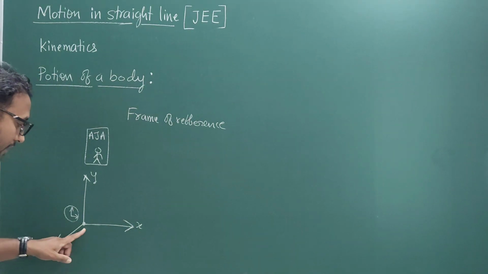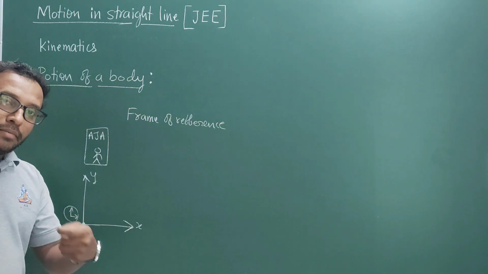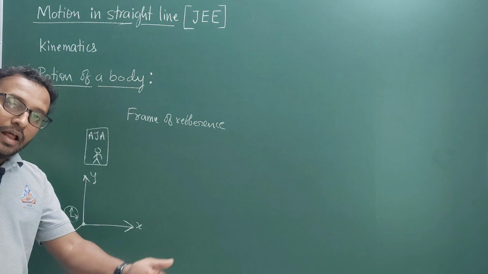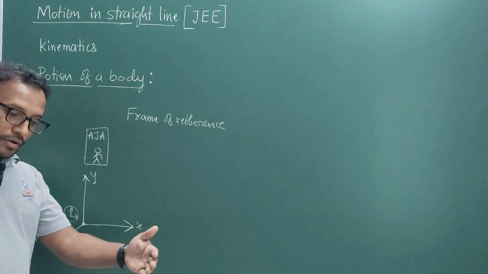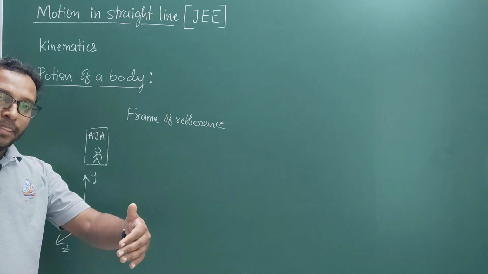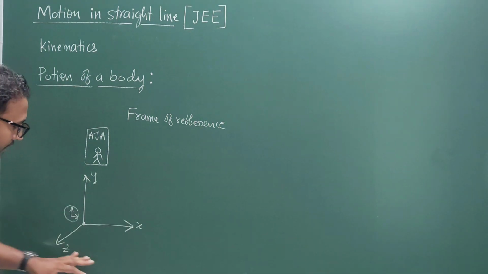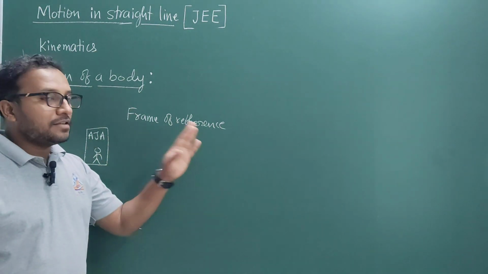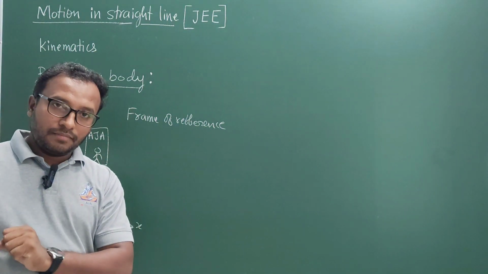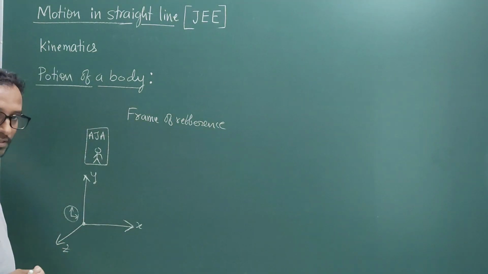But by using the clock at the origin, if the body is in motion, you can also measure at what time the body occupied what position. So that in motion, you can study the position of a body at different instants of time. Therefore, this set of coordinate axes along with the clock at the origin is called a frame of reference. There are different types of frames of reference and coordinate systems we have.